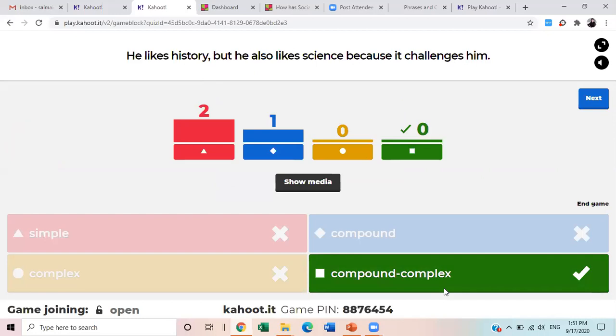I hope now you understand that "he likes history" is an independent clause, but "but" is one of the FANBOYS words. Okay, please remember FANBOYS words.